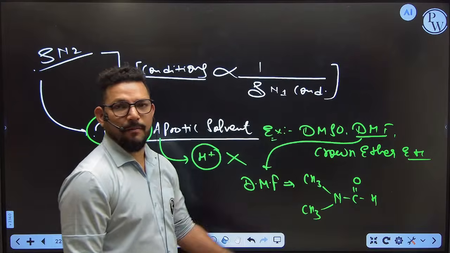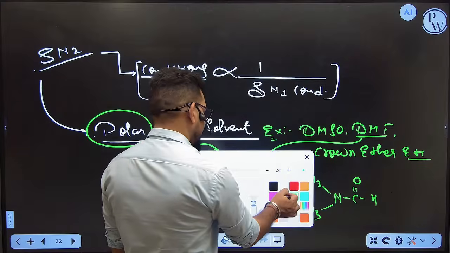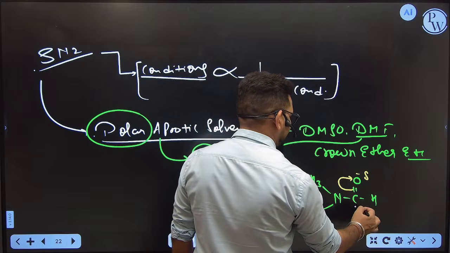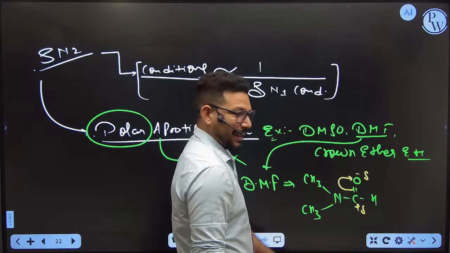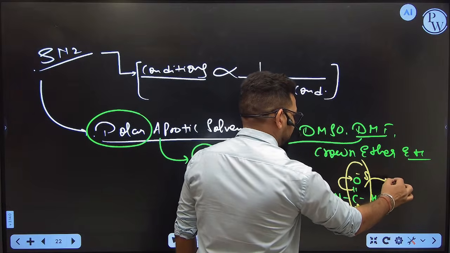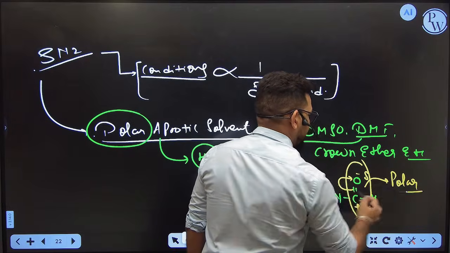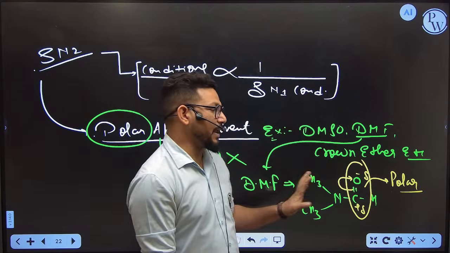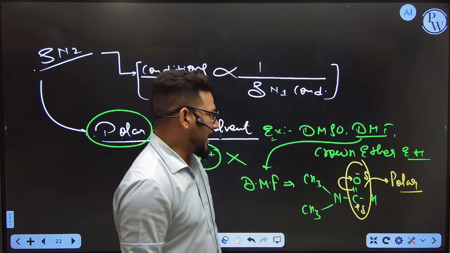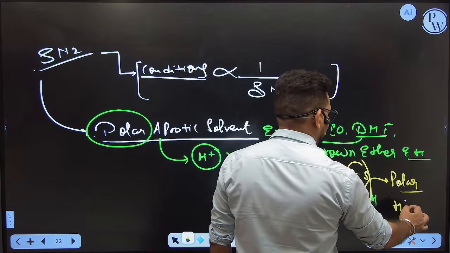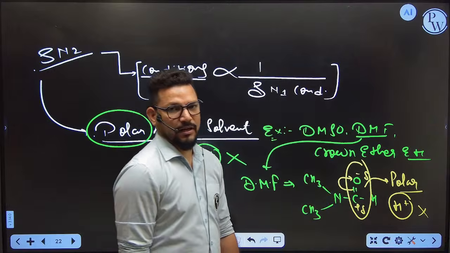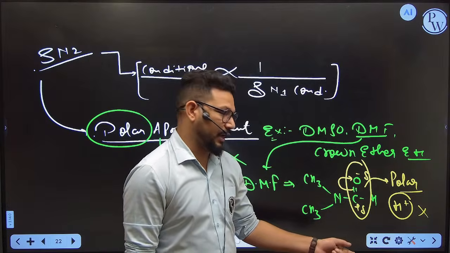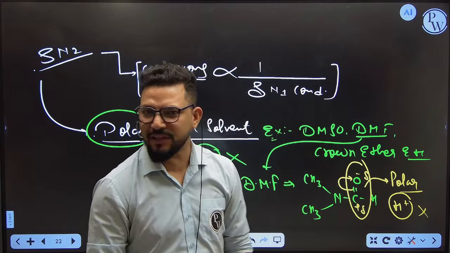If I am taking this example here, you can see now, this is a pi bond. The pi bond is getting shifted into a minus charge and a plus charge, so it is getting polarized. So that means this compound is polar, no doubt. But this compound is not capable of releasing H, because there is no hydrogen which is active in nature. So it is not capable of releasing H plus ion. So it is polar in nature but aprotic. That is why it is called polar aprotic. It is polar but aprotic, not able to release H plus ion.